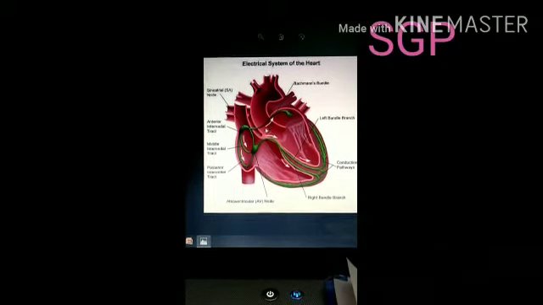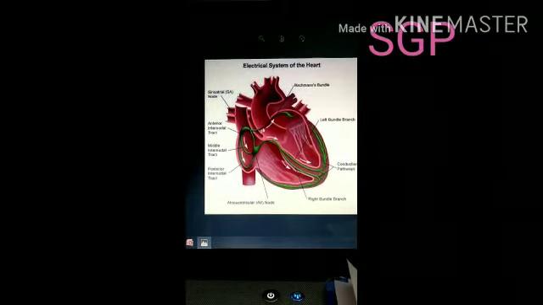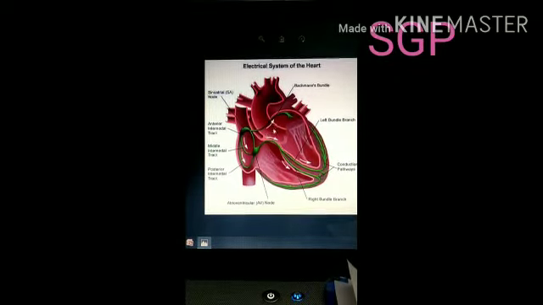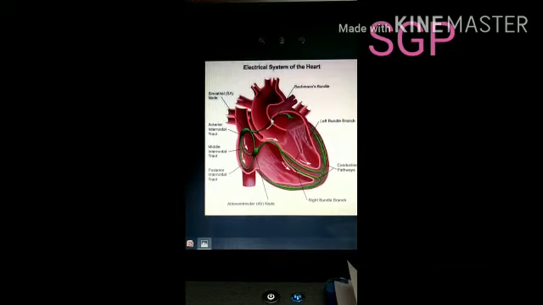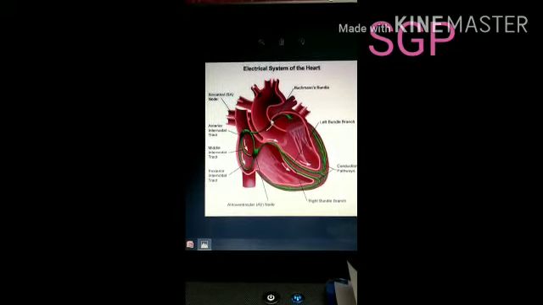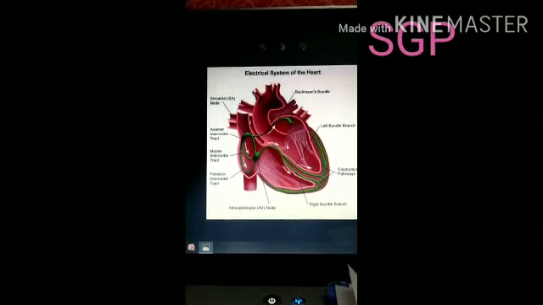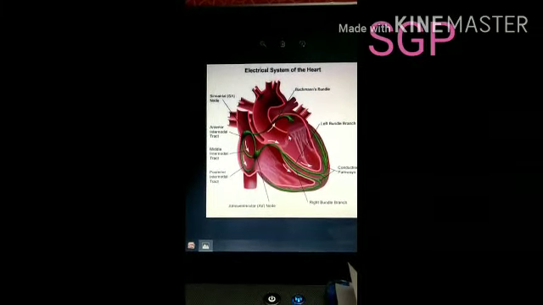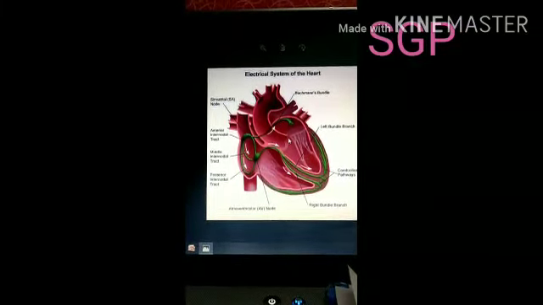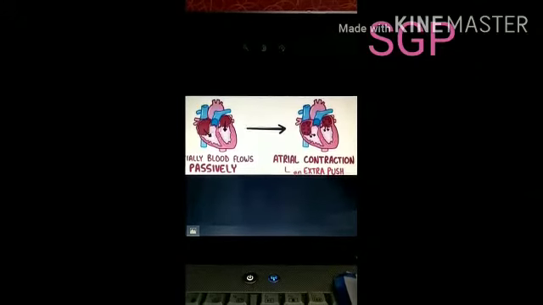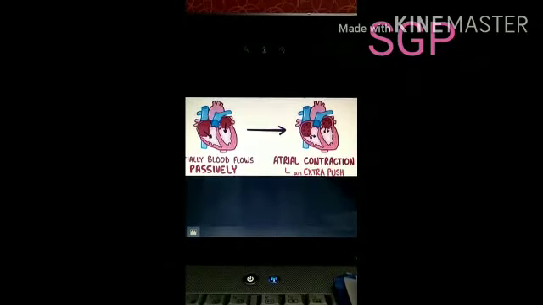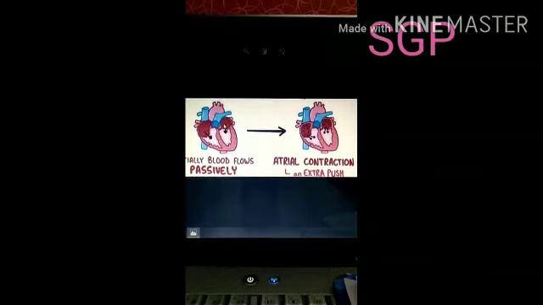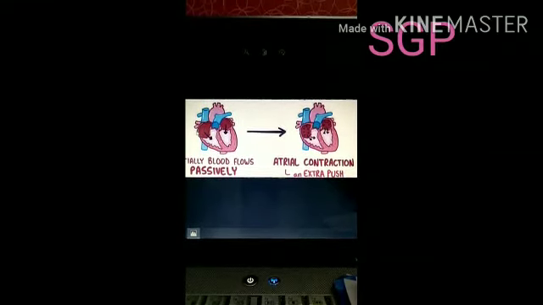By the contraction of the right and left atria, the blood present in the atrium reaches the ventricle through the atrioventricular valve. The impulses from the SA node spread to the right and left atria, so the atria contract.